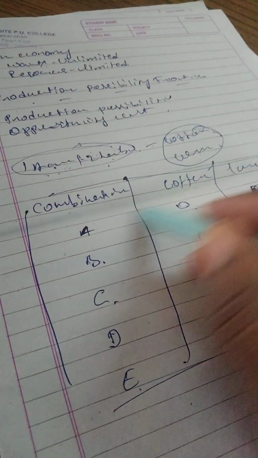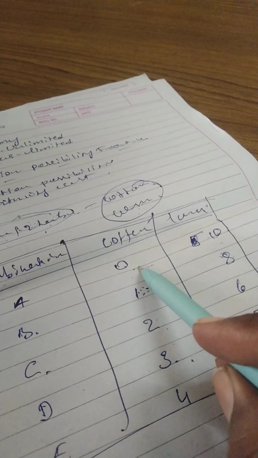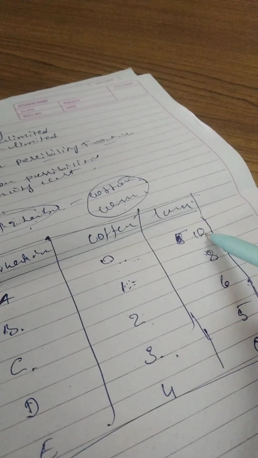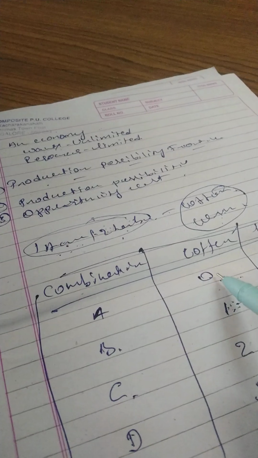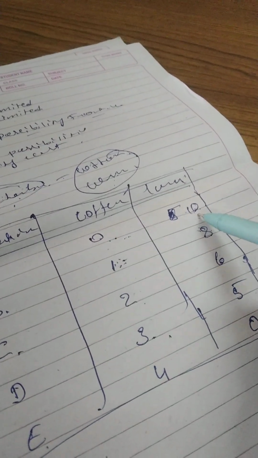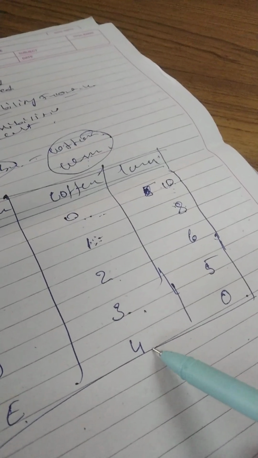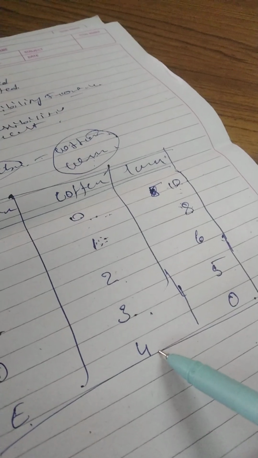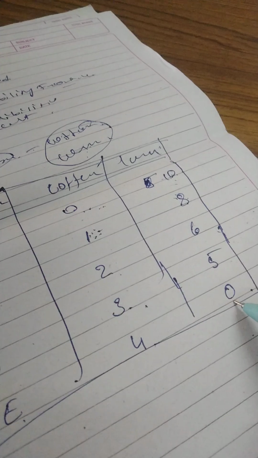I will tell one idea to you: if it becomes 0, then the other has to be more. Here no cotton is produced, all the resources we are using for the production of corn. If you come here, whatever resources we have, all resources we are using for the production of cotton, but we are not producing any corn.